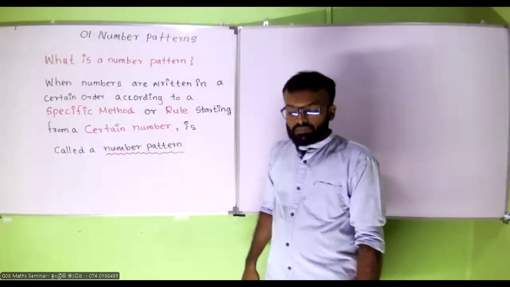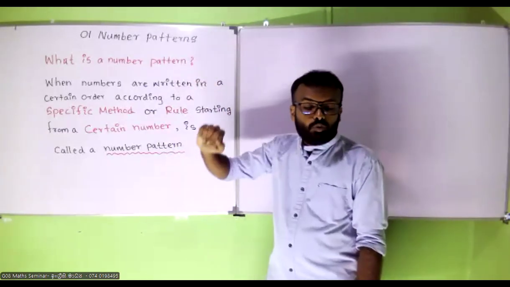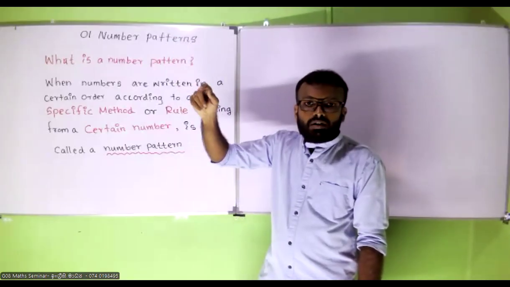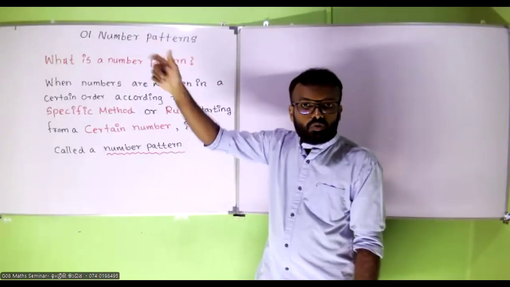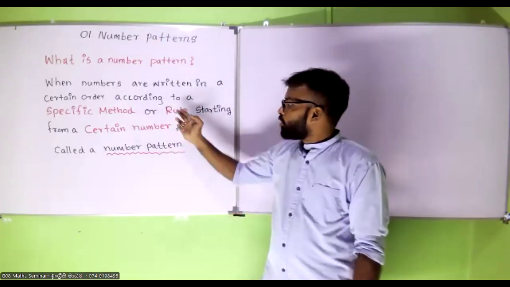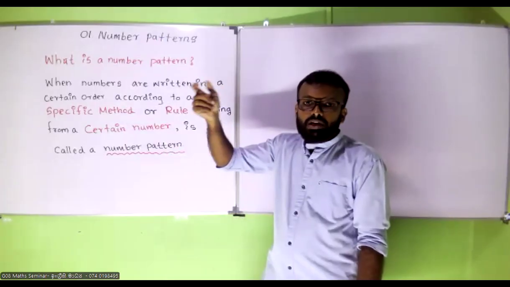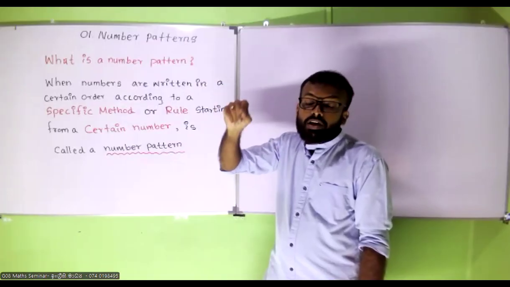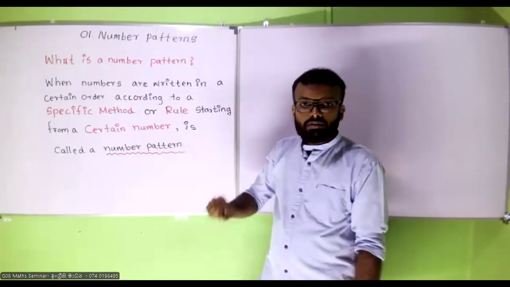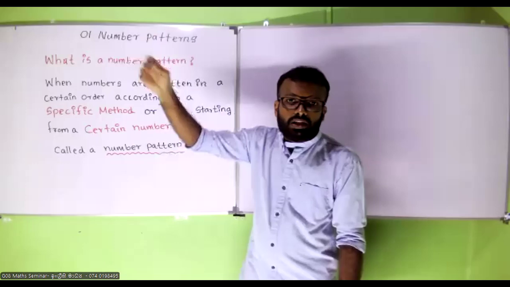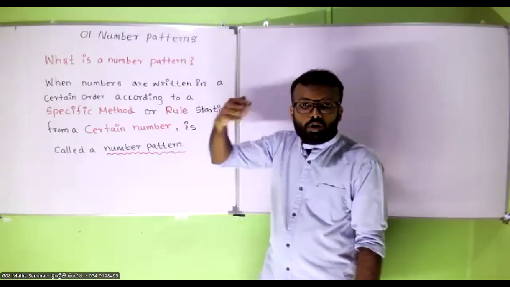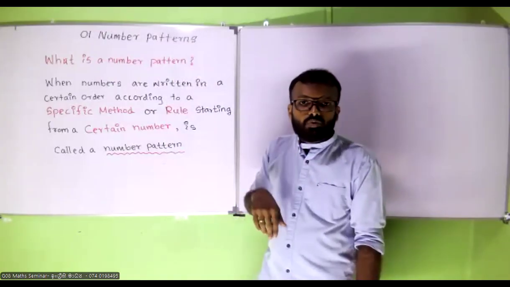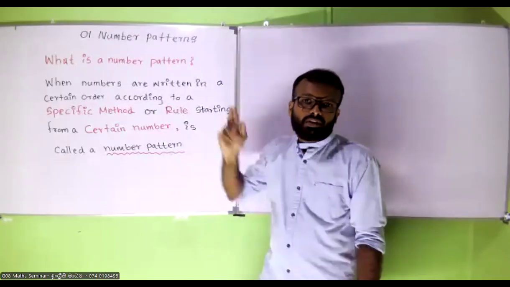Multiples of 2. Multiples of 6. Right? 1 followed by 2. Specific method, rule: each and every term, you are going to add 1. 1 plus 1, 2. 2 plus 1, 3. 3 plus 1, 4. Right? 1, 2, 3, 4, 5, 6, 7, 8, 9. 1 plus 1, 2. 2 plus 1, 3. 3 plus 1, 4.